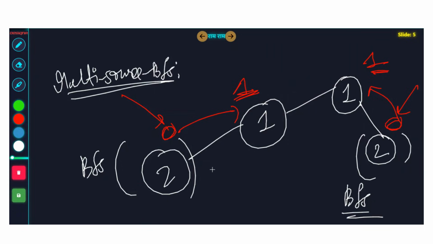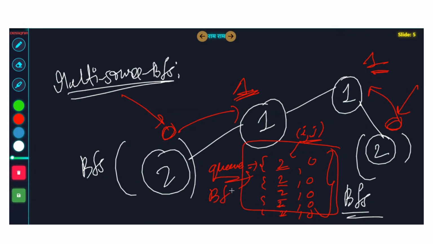So the trick is very simple. In BFS we use a queue, right? So in the queue, what will we store? All the 2s. Basically, we store all the coordinates in the grid whose values are 2, with distance 0, because the distance from 2 to 2 initially is 0. Now start doing the BFS algorithm on this, like rotten oranges. First you will solve one 2 with distance 0 and spread it. Some cells will get value 1 and this will be popped from the queue. But the cells getting distance 1 will go at the bottom, so they are not processed yet. Again, priority is given to another 2 with distance 0, then another, and another, like this. And the problem is solved.